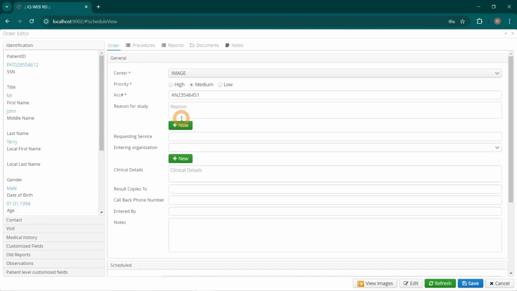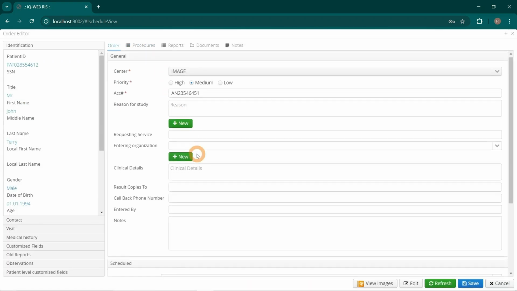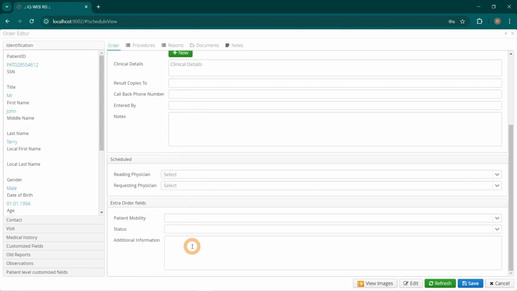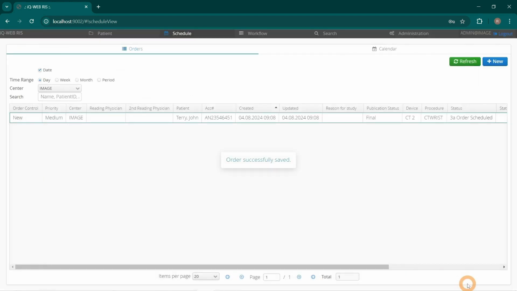using double-click. Add pregnancy due date in order level customized field. Press the Save button. Confirmation message is displayed and change is stored.